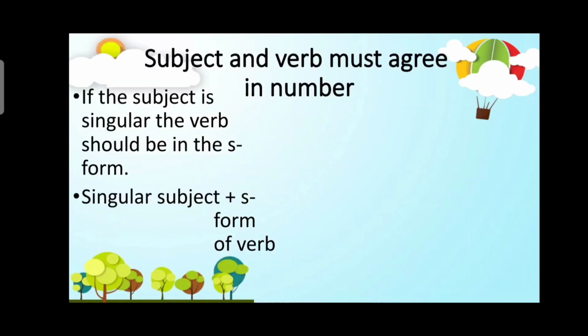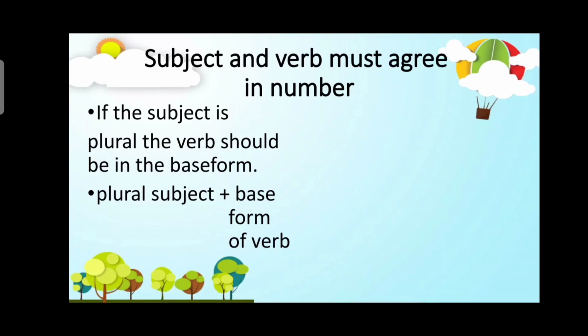So before we end this video, let's have a simple recall. Again, if the subject is singular, meaning there is only one subject, there is only one topic, the verb should always be in the S form. On the other hand, if the subject is plural, meaning there are two or more subjects, the verb should be in the base form. Okay? Plural subject plus base form of the verb.